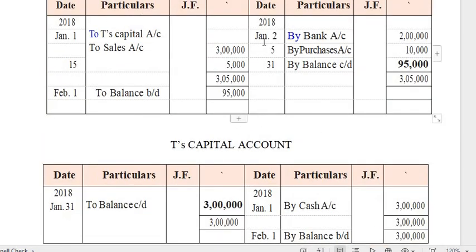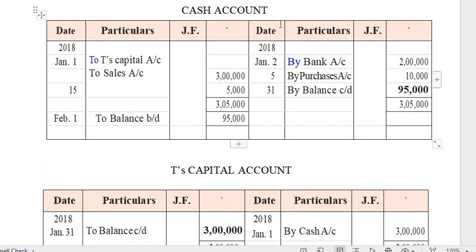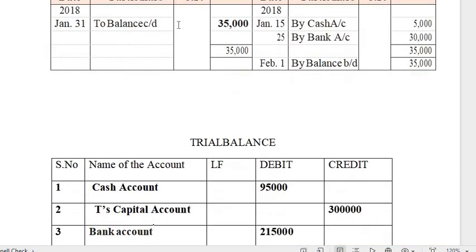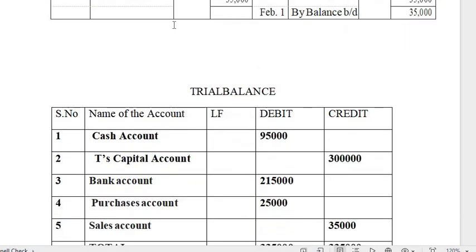See here, this is the cash account. In the cash account, the brought on balance, which side will it appear? Debit side. So I have to write the value in the debit column. First, the serial number: you write 5, as you have prepared 5 accounts, 1, 2, 3, 4, 5. The names of the accounts are cash account, T's capital account, bank account, purchases account and sales account. By seeing the balance you have to write the amount.